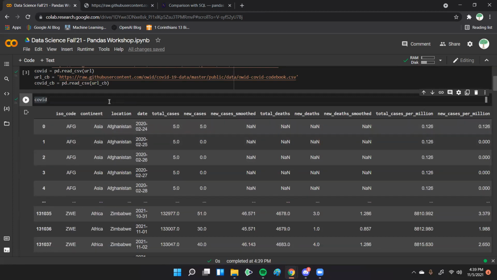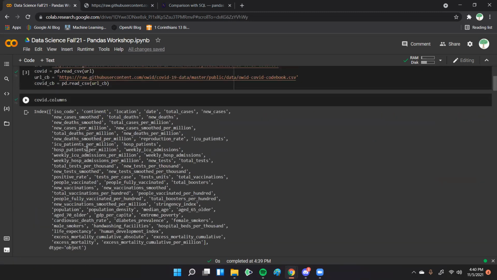If we want to see the columns, we can do columns, and this will just give us all the column names a little more neatly than that CSV file did. And we can just look through these and maybe we can find some things of interest, maybe total cases, total deaths, and location is probably pretty important. And also it has date. So those are some pretty important. There's a lot of other numbers here too, but we can just look at that for now.